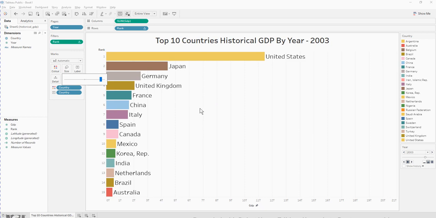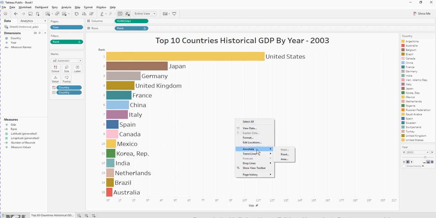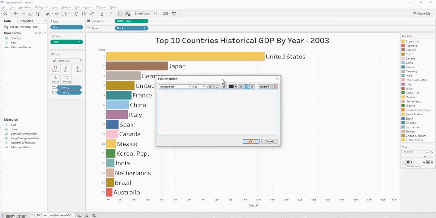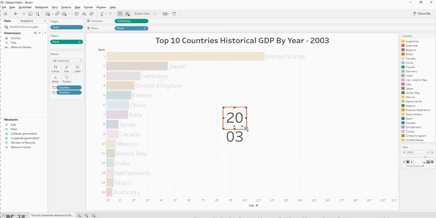Okay. And we want to add a year label to the chart. Right click here, click on annotate area. Okay, and type in page name. Okay, select and increase the font size to be 48 and click OK. And there you are. Resize it and locate it in the middle of the chart.